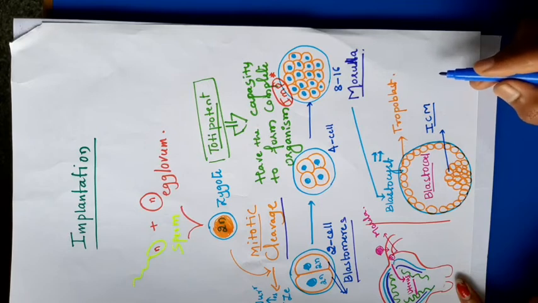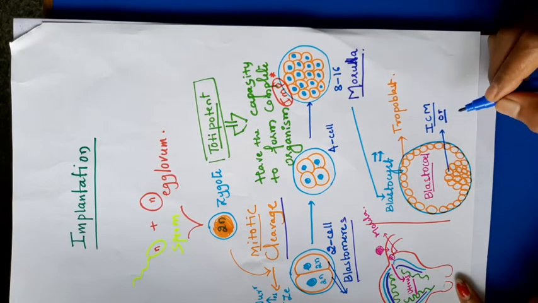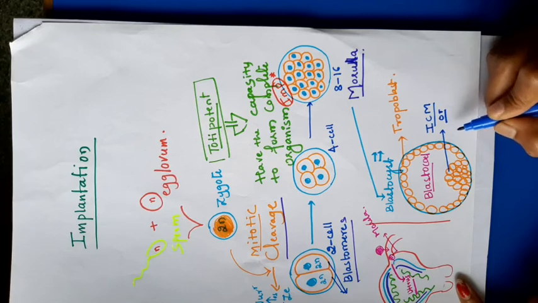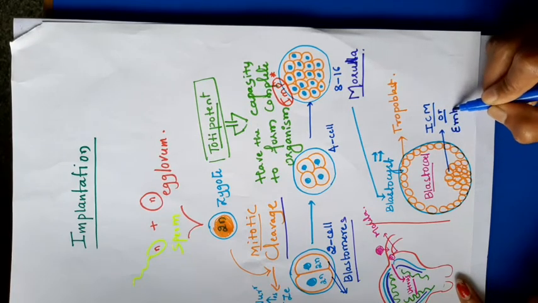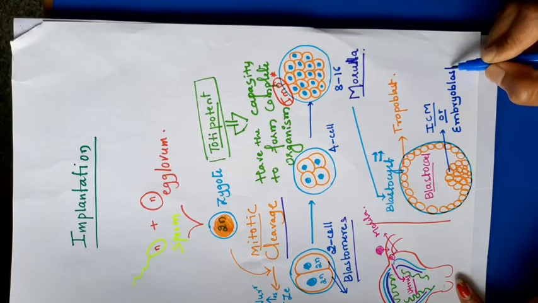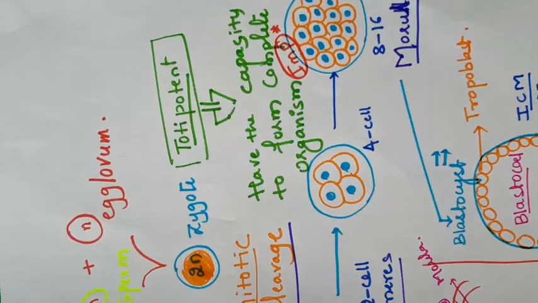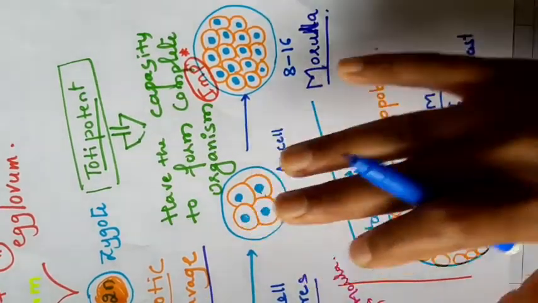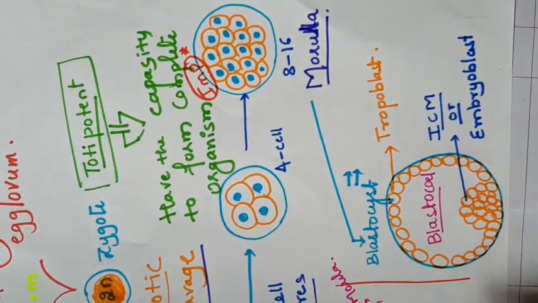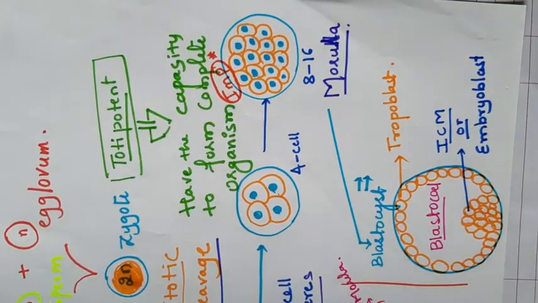There is another name for the inner cell mass: embryoblast cells.